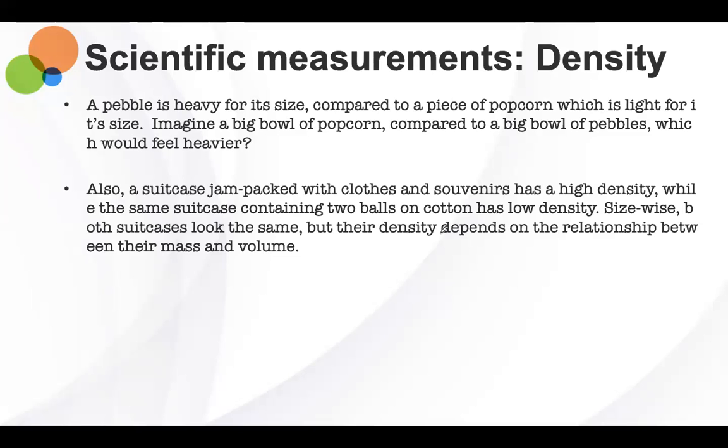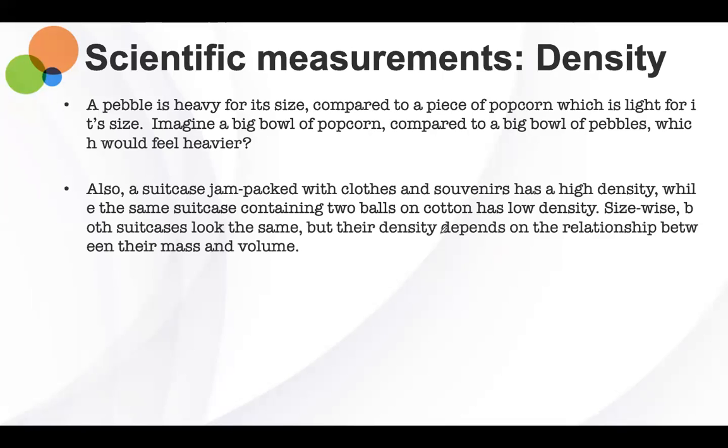Also, a suitcase jam-packed with clothes and souvenirs has a high density, while let's say the same suitcase has balls and cotton, right? Which will have a much lower density than the suitcase? The cotton, sir. Exactly.